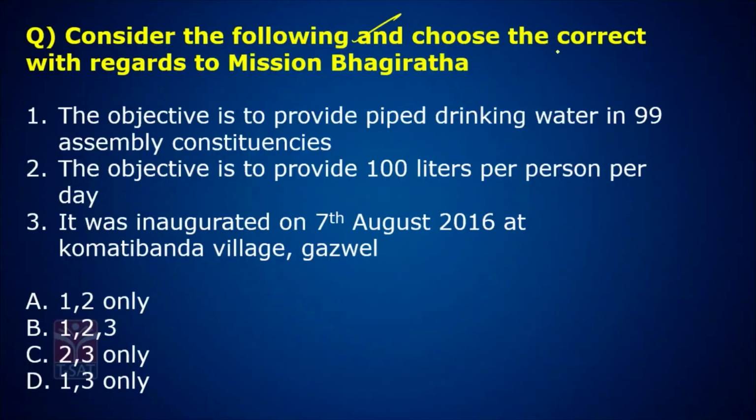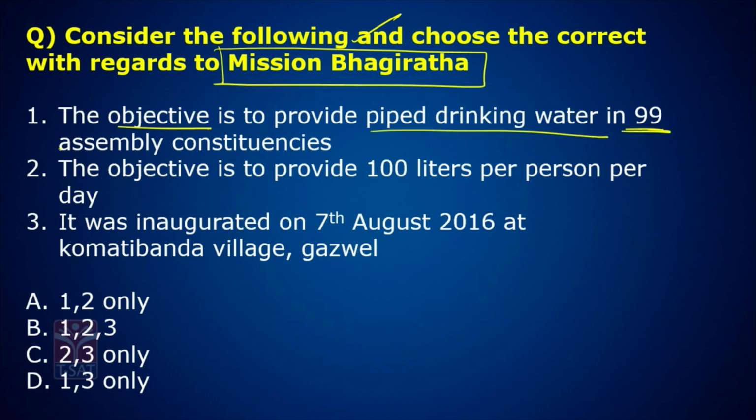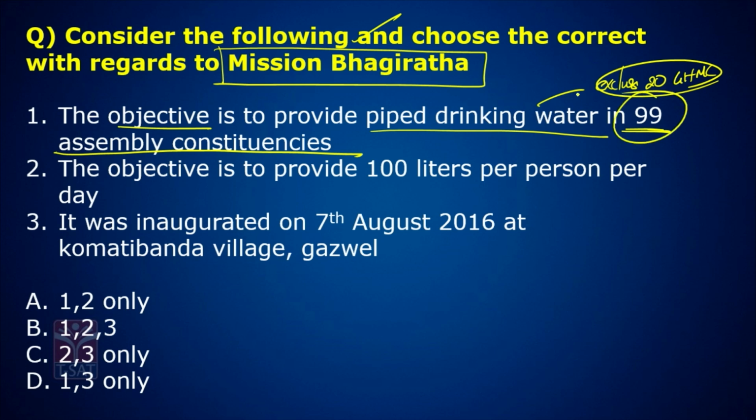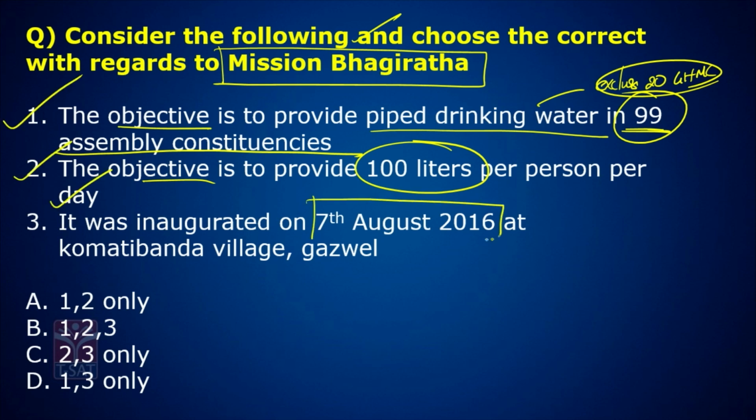Consider the following and choose the correct statement with regard to Mission Bhagiratha. The objective is to provide piped drinking water to 99 assembly constituencies, excluding 20 GHMC based constituencies. The 20 GHMC Hyderabad based constituencies are not included, 99 are included. The objective is to provide 100 liters per person per day. It was inaugurated on 7th August 2016 at a village in Gadwal. All the statements are correct.